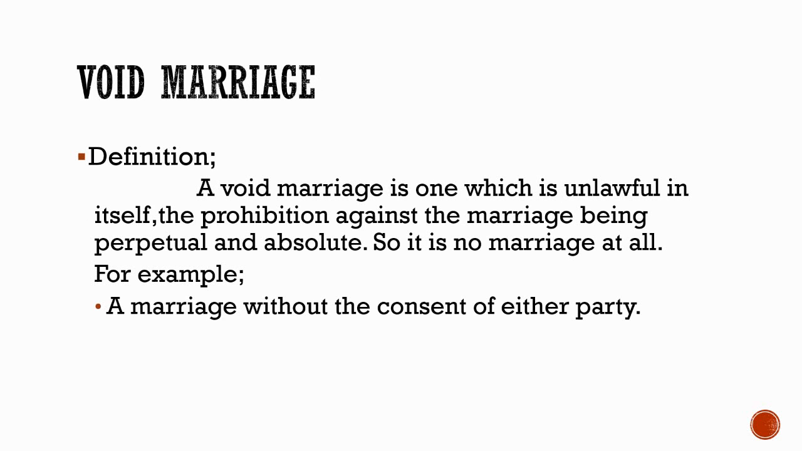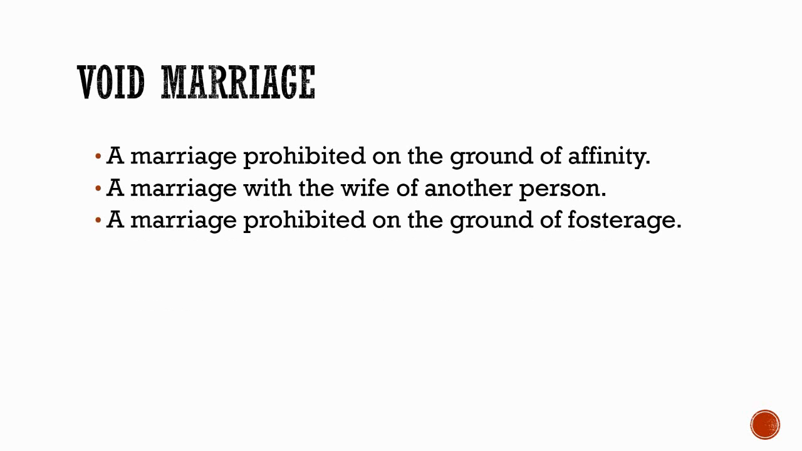Now comes the void marriage, that is, when the marriage is void. Definition: a void marriage is one which is unlawful in itself. It means it is unlawful from the very basic. The prohibition against the marriage is perpetual and absolute. So it is not marriage at all. It means the void marriage is not a marriage at all. For example, a marriage without the consent of either party. For example, a marriage under compulsion. A marriage prohibited on the ground of affinity.